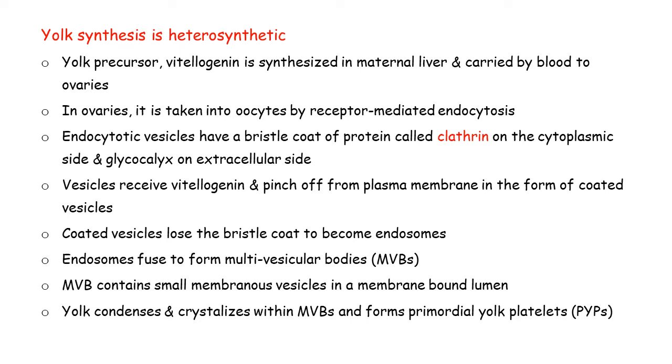Now later on, these endosomes fuse to form the multivesicular bodies. More than two endosomes fuse to form the multivesicular bodies. Now, what is a multivesicular body?